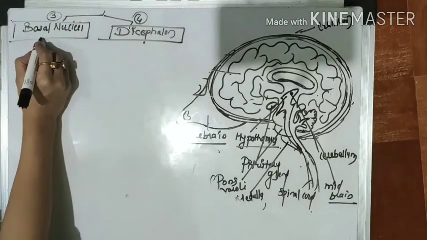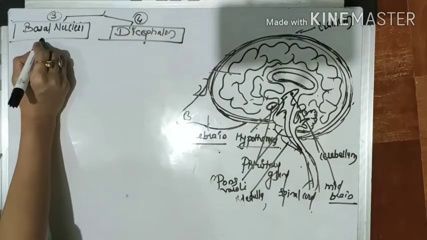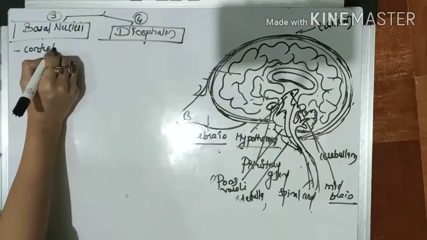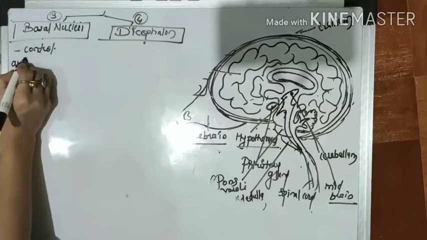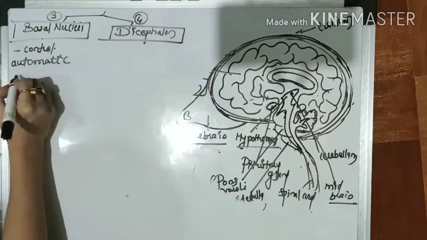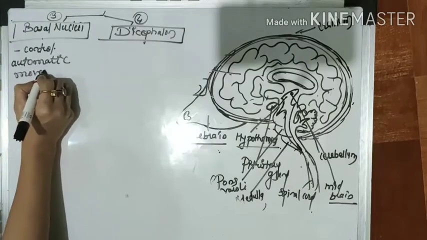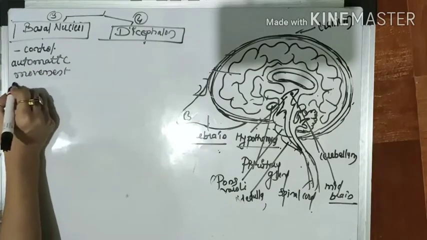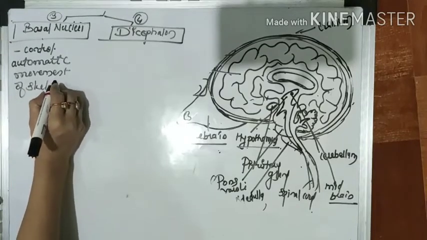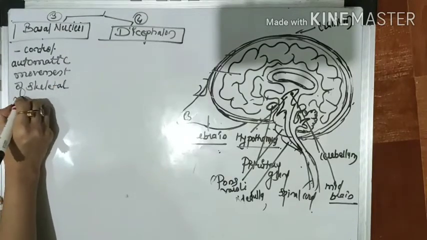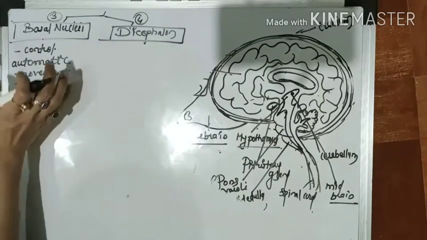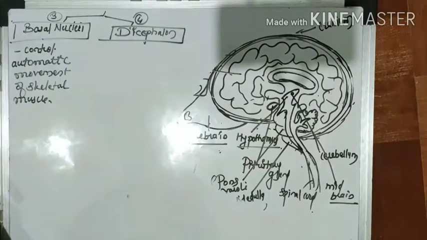So this part of the forebrain, called the basal nuclei, controls the automatic movement of skeletal muscles.